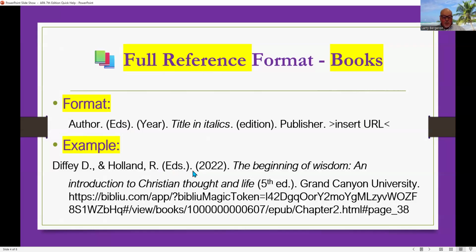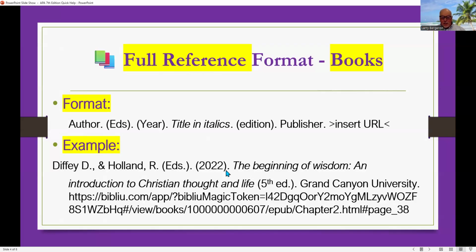And then those are the editors of The Beginning of Wisdom. So this is when you're referencing the entire book. You're going to see in a few moments that when you're quoting a specific portion of it, that will be within a chapter. And there's a specific way of formatting for a chapter full reference or even a chapter in-text reference that we go into.